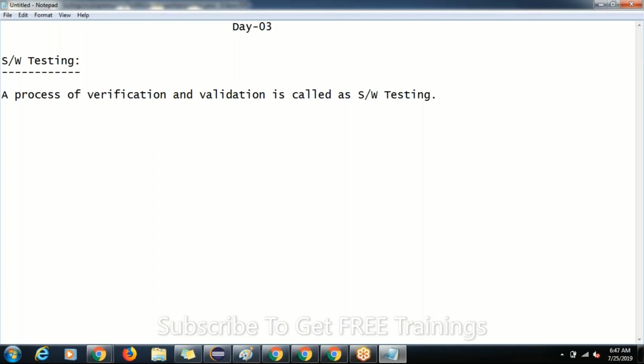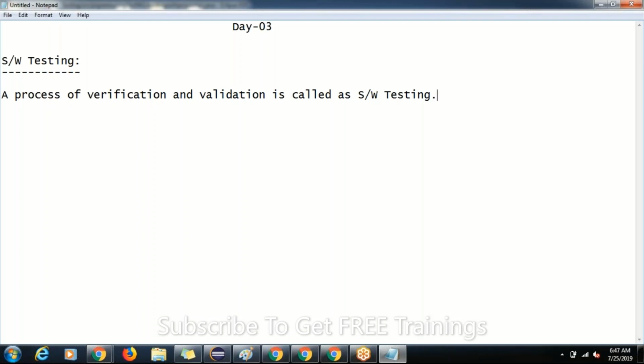Guys, is it clear? Yes. Respond to me, guys. Only a few people are responding. Is it clear with an example what verification and validation are? Very simple example, guys. So this is what verification and validation are.